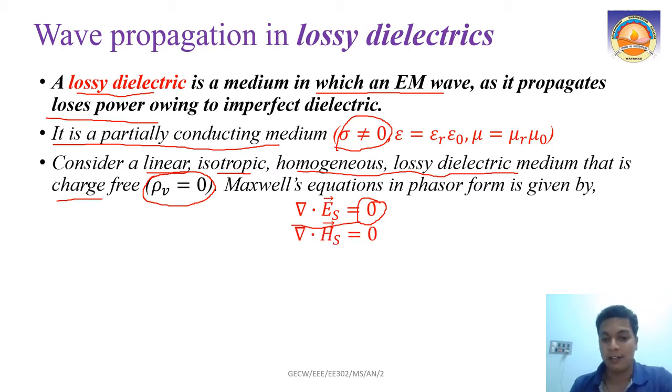Then what is our second equation? We don't have any doubt about this. Del dot Hs equal to 0. This is in phasor form. Del dot B equal to 0 is our second Maxwell's equation. From that only we are getting del dot Hs equal to 0.